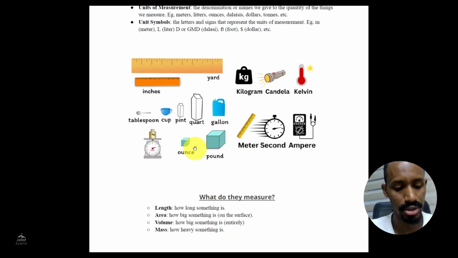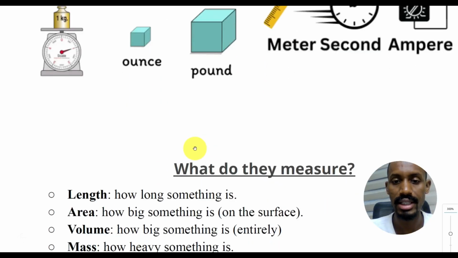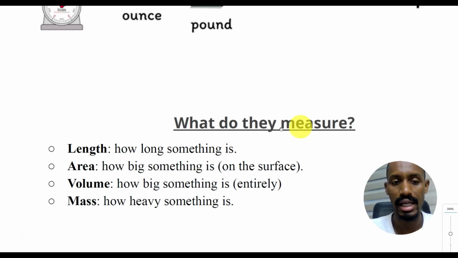Just a final quick summary. What do they measure? Length measures how long something is. Area: how big something is on the surface, or on one side. Volume: how big something is entirely. Mass: how heavy something is.